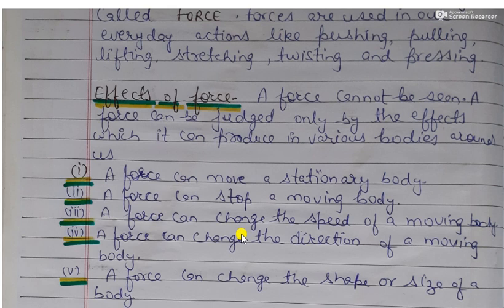Three times S and D. The first S represents the shape and size of the body. The second S represents the speed of the body. And the third S represents the state of the body. State means whether it is at rest or in motion. And D is for the direction of the body. So effects of force means triple S D: shape and size for the first S, speed for the second S, state for the third S, and D for direction.